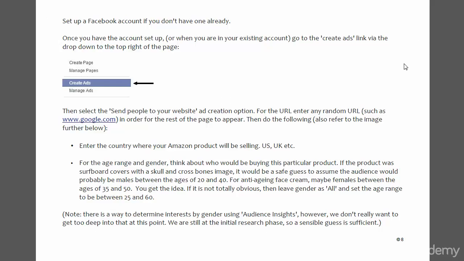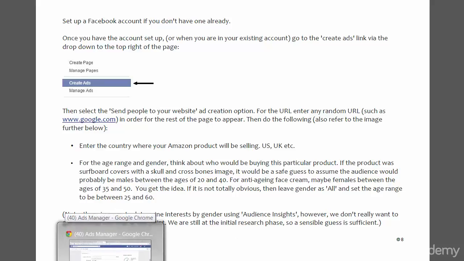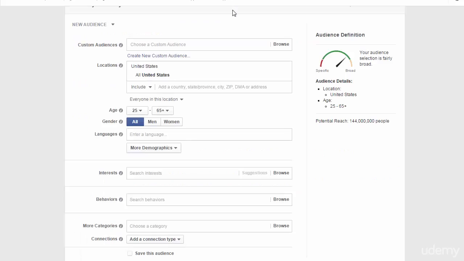Next, we're going to need to look at the size of the Facebook audience. So I've written down what you need to do, but just to explain it, we're going to need to make sure that the Facebook audience is more than 150,000 people. Obviously, you want a particular number of people you can market to on Facebook. You don't want it to be too small, otherwise you're sort of wasting your time if there's no one out there to buy the product. So what we need to do is go to Facebook.